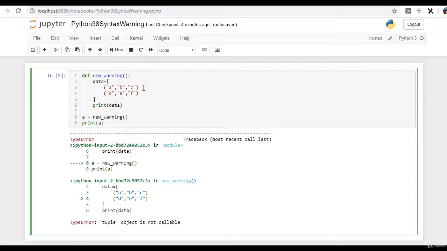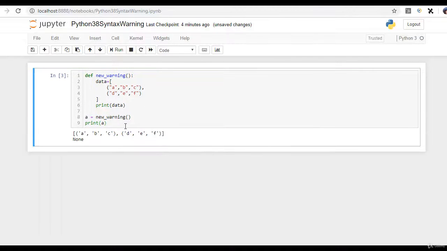Now let me do this. I add the comma, since I knew that the comma was missing, and rerun it. Now this is created and the output is there.